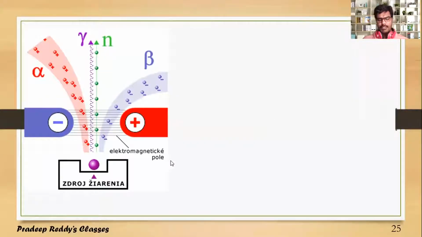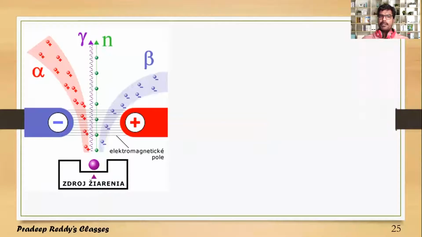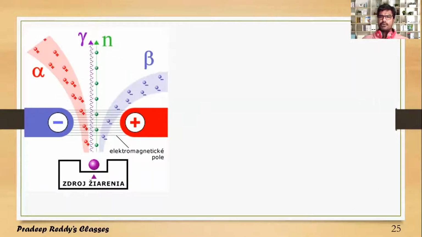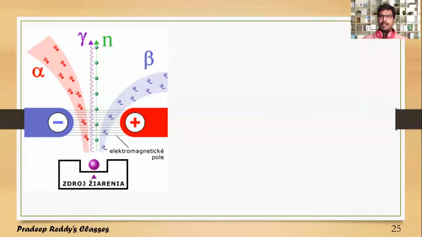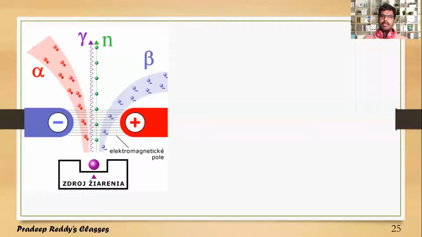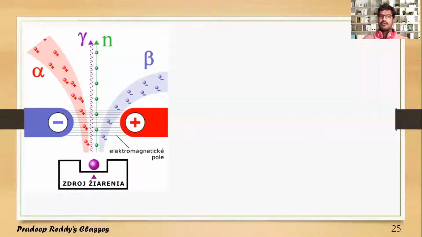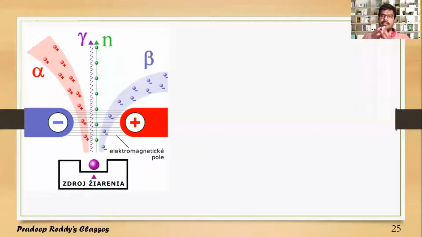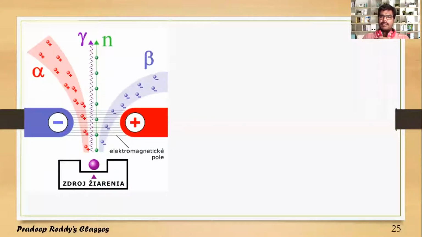Students, we have already learned what beta decay, alpha decay, and gamma decay are. We now need to study the characteristics of those radiations: alpha, beta, and gamma. In order to study them, you subject such a radioactive element into electric or magnetic fields.